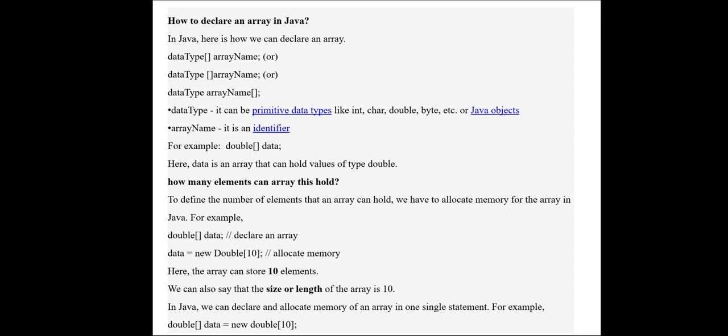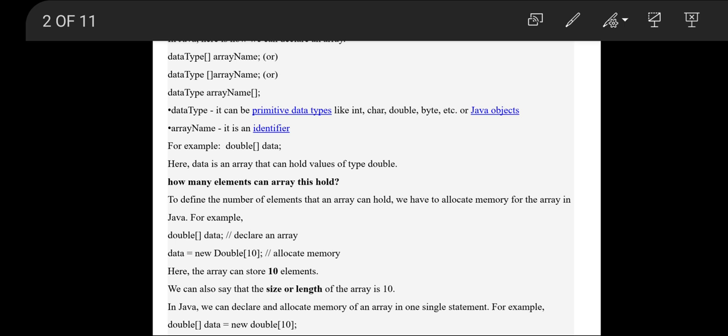So how many elements can an array hold? To define the number of elements, we have to mention the size of the array. The size of the array will tell how much data it is going to hold. They have given an example: double data equal to new double, within square brackets they have given 10. That means the size of the array is 10. Then the index will be from 0 to 9.